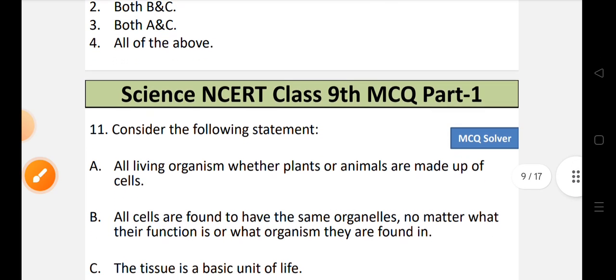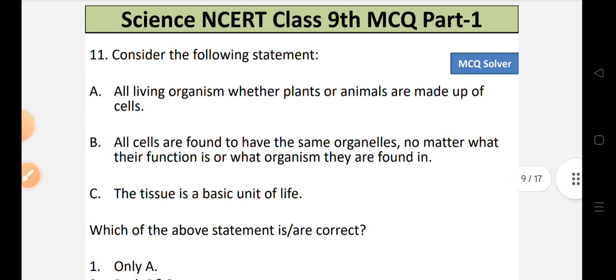Now let's move to question number 11. Consider the following statement. Statement A, all living organisms, whether plants or animals, are made up of cells. Statement B, all cells are found to have the same organelles no matter what their function is or what organism they are found in.